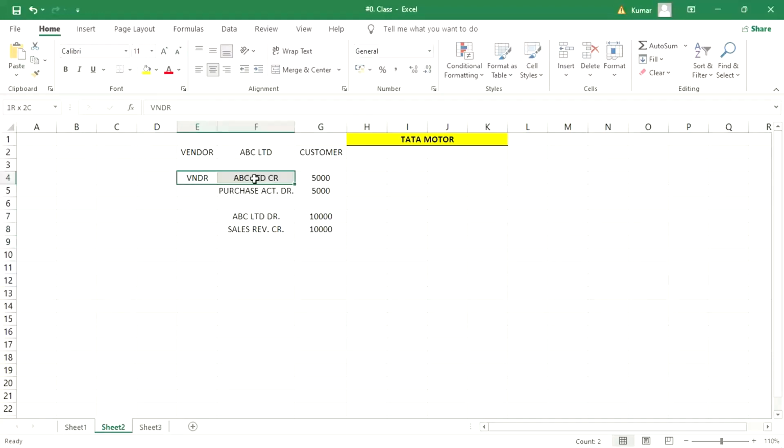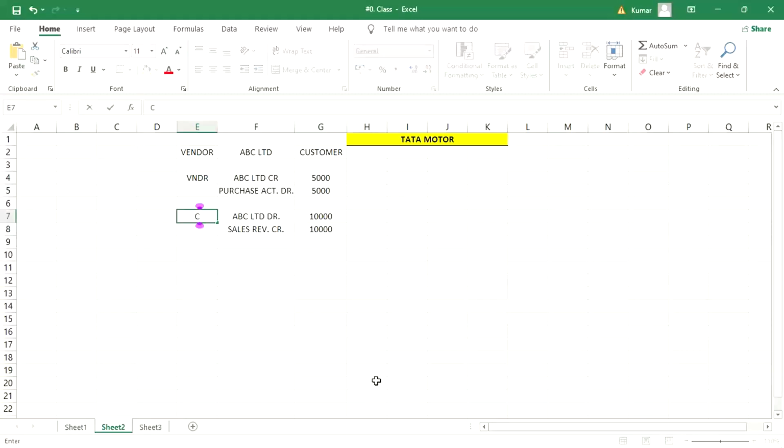So this one got credited in the form of vendor, and this got debited in the form of customer, right?